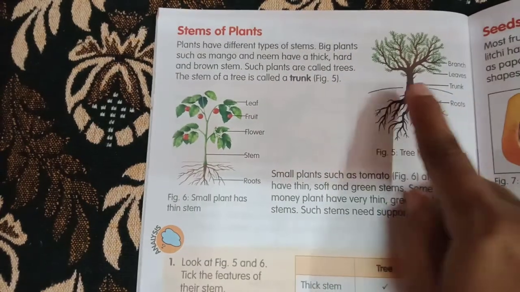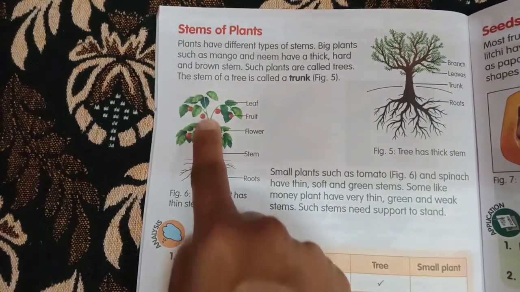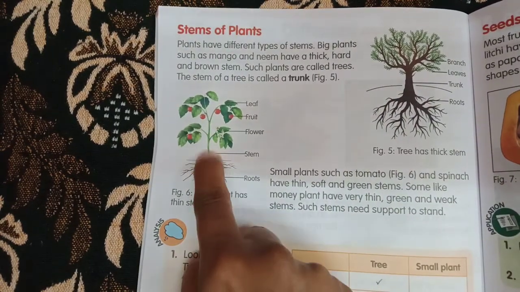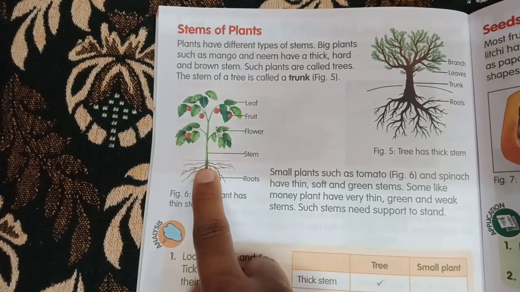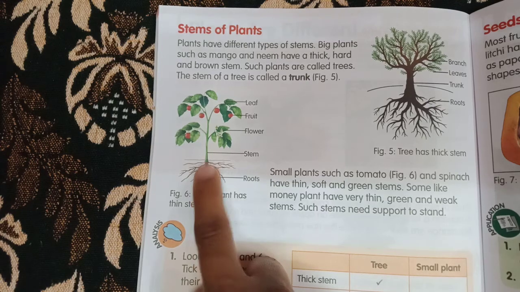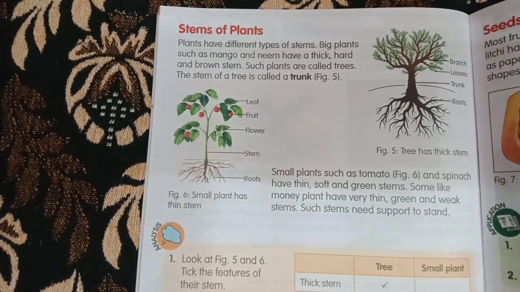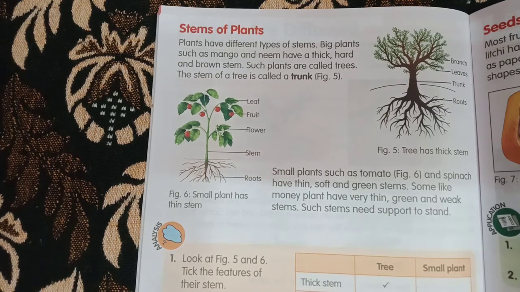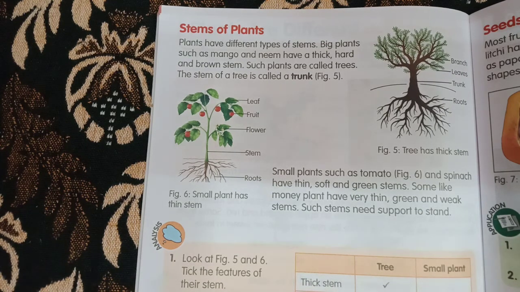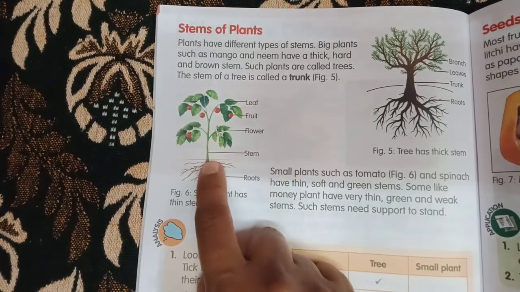You can see here the stem of trees is known as trunk, whereas the stem of smaller plants is green in color, really thin and soft. Yes, it will be very soft. It will not be hard like this. You can just pluck it with your fingers. You can remove the plant. It will be very delicate. So these are called stems, and look how it is.